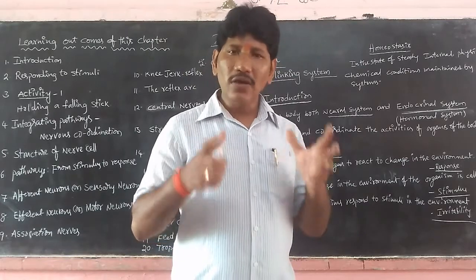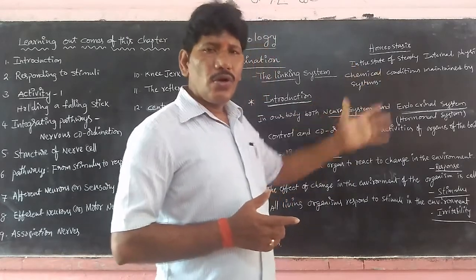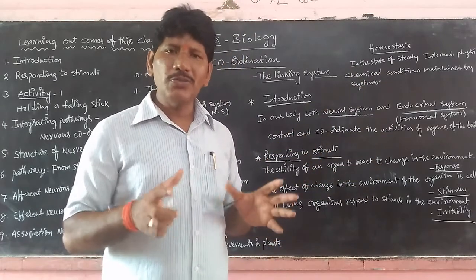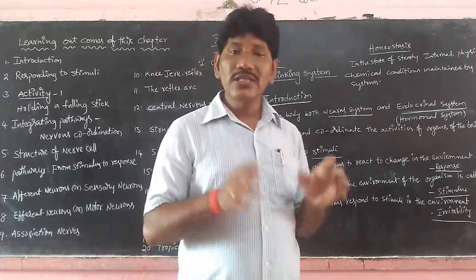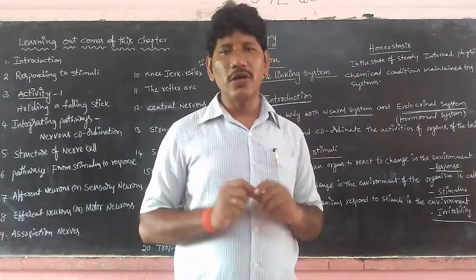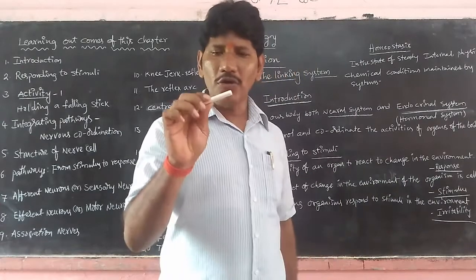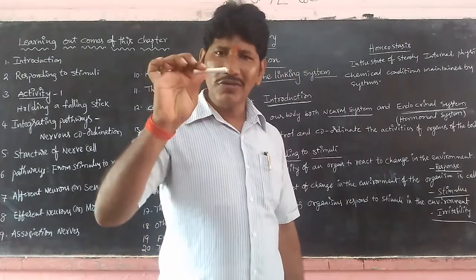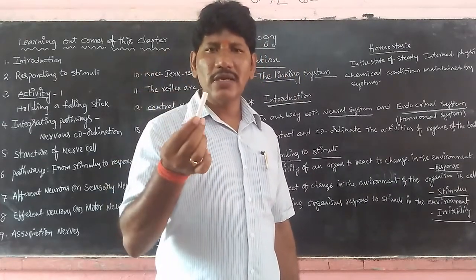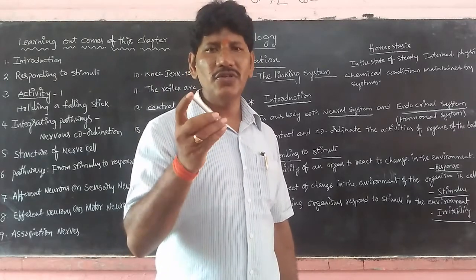Irritability is a concept related to homeostasis. All living organisms respond to the stimulus. This is one of the major characteristic features of living organisms which non-living things cannot perform. For example, if you pinch or apply pressure to this piece of chalk, it cannot respond. Why? Because there is no life, no cells, in this piece of chalk.